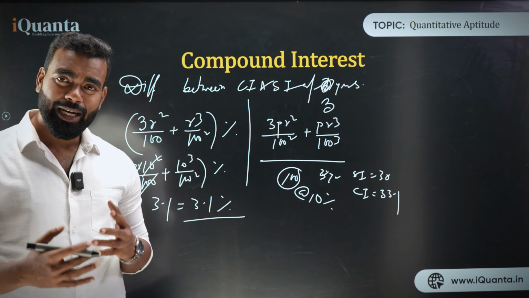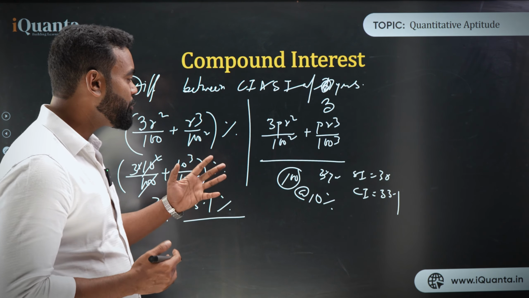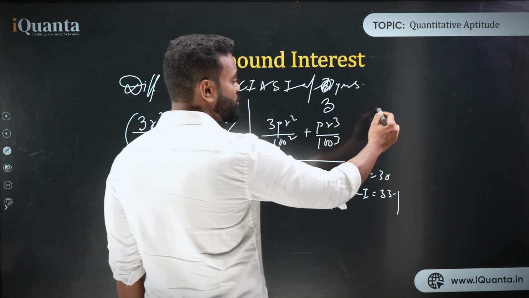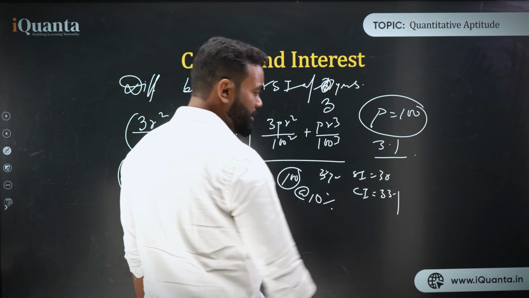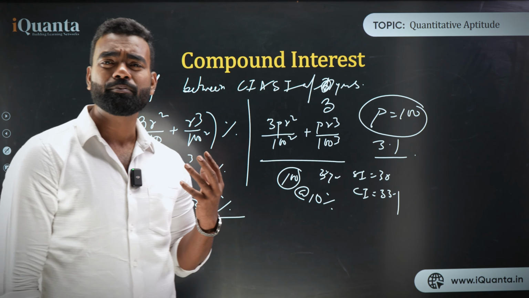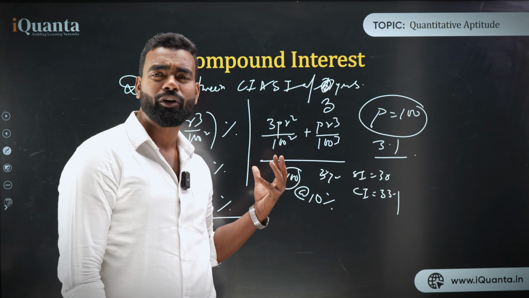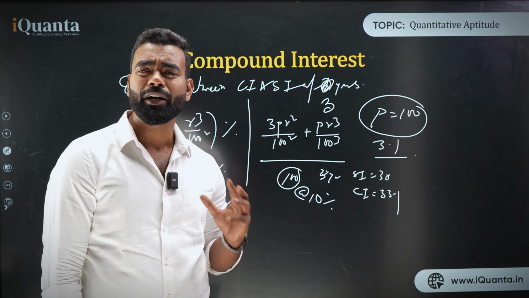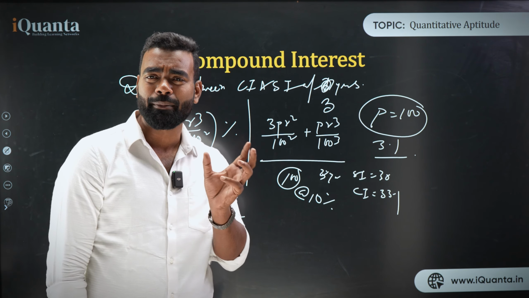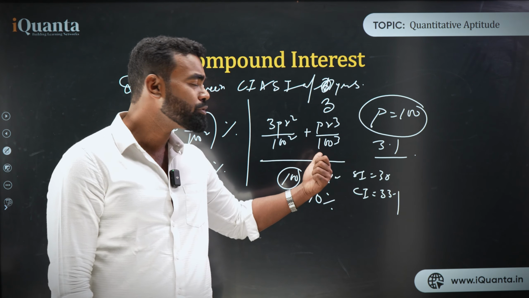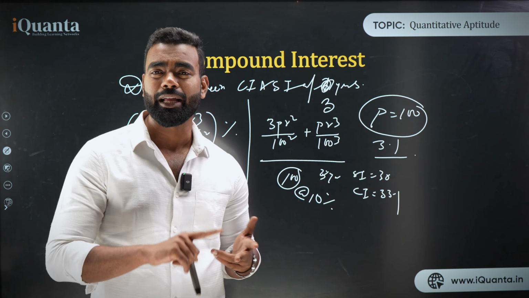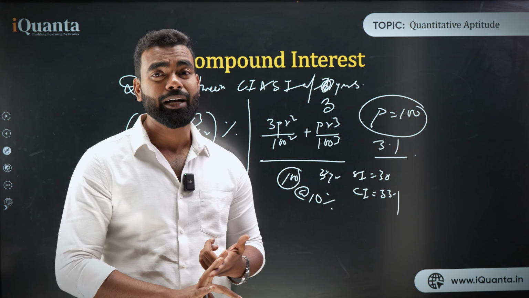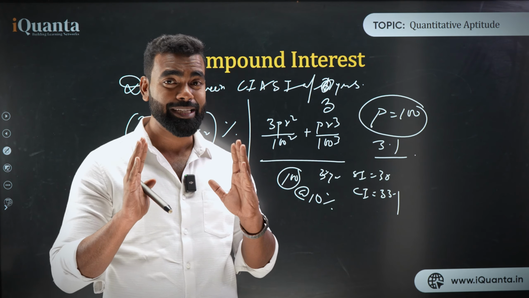3.1%. So you can understand how exactly we can solve this question, and if you use P as 100 also, you'll get the answer 3.1 also, right? So whether you need to find it in percentage, you just use the R square formula. If you need to find the principal amount or the amount itself, then you need to use this formula. So that's the difference between these two formulas, whether we need to get the percentage format or the other format. I hope you have understood this very clearly.